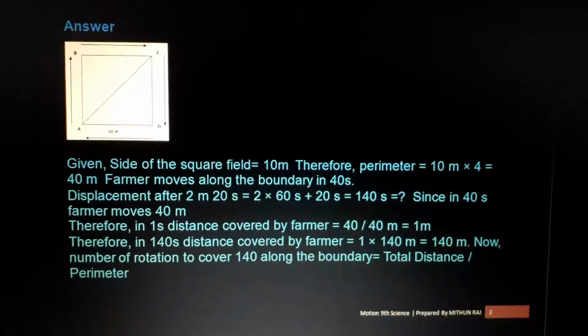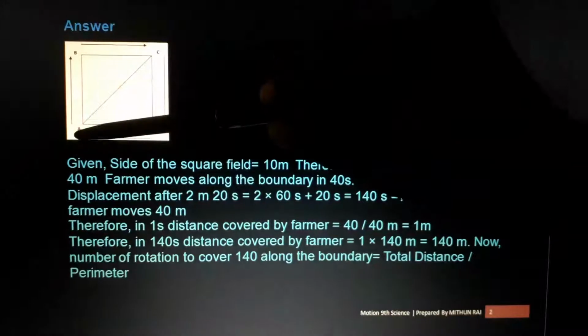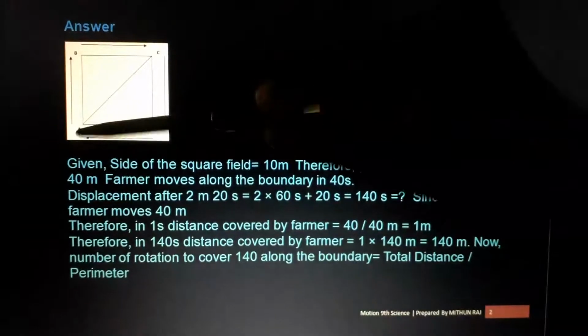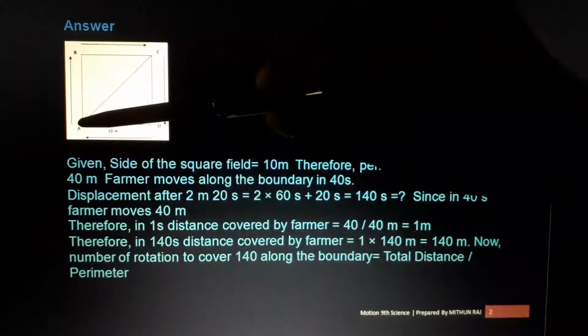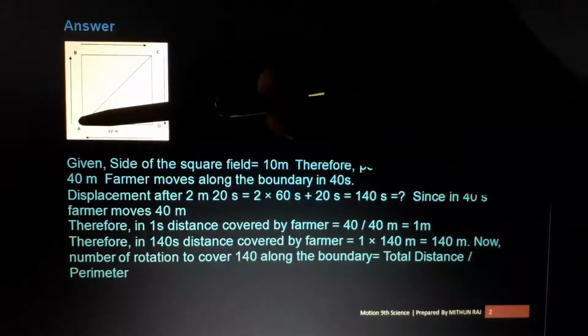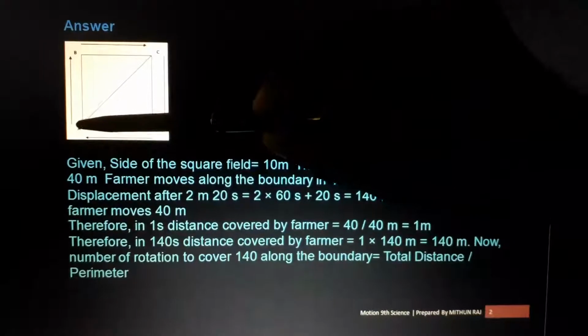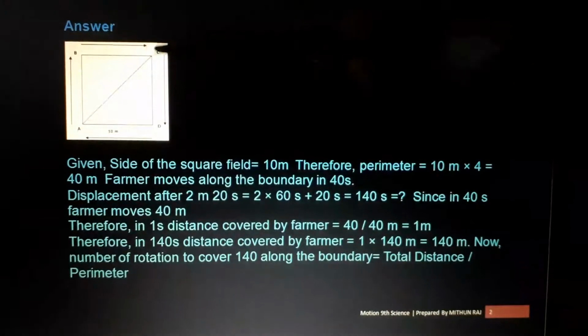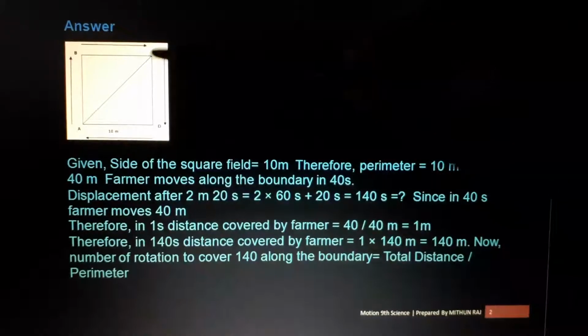Let's see. For that, we can choose it like this. 140, how much? One full rotation means 40. Another full rotation means 80. Another full rotation means 120. Then 20 more meters means C.